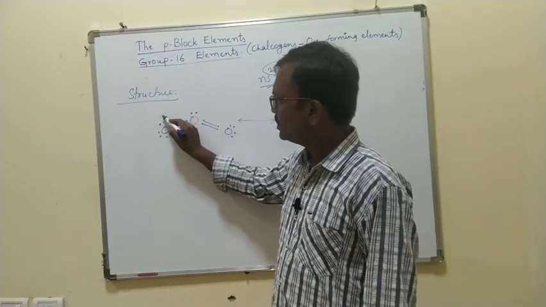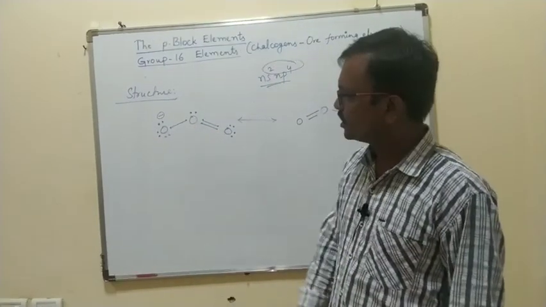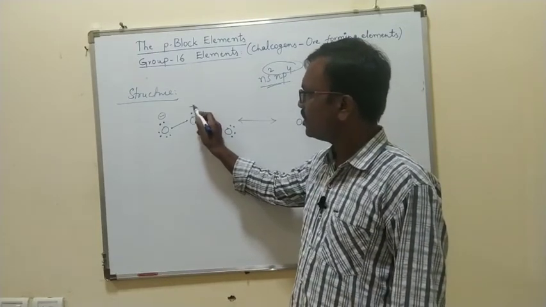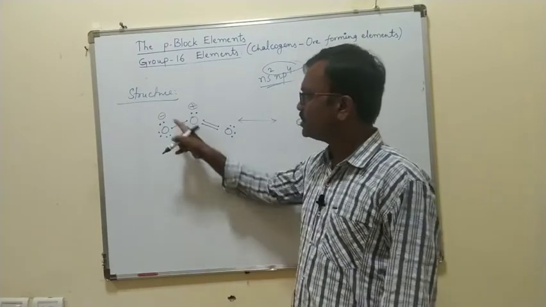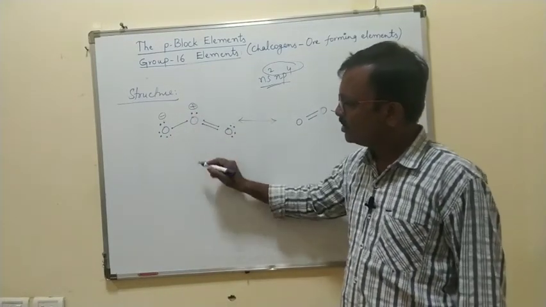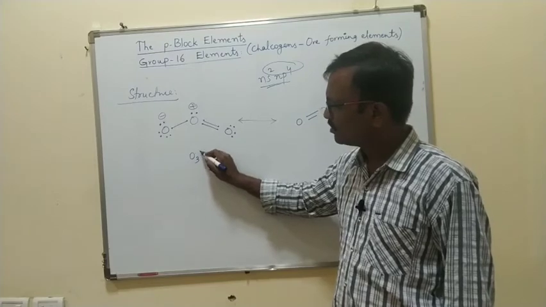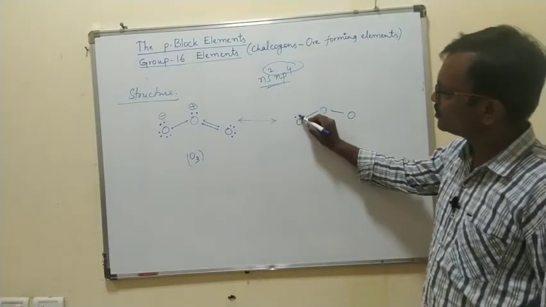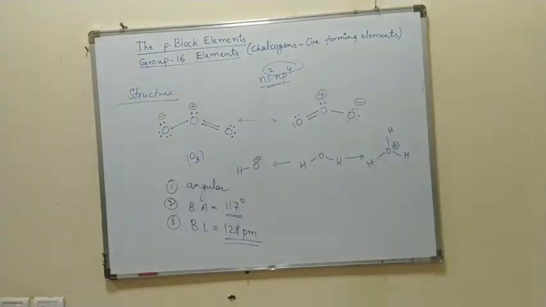That's why this oxygen becomes negative. This oxygen has three bonds, so that becomes positive. Due to one positive and one negative, ozone becomes neutral. In the same way, this oxygen has 2 lone pairs. So this is the structure of ozone.